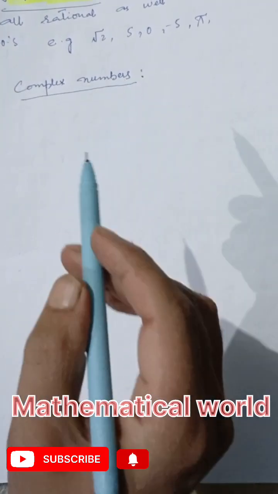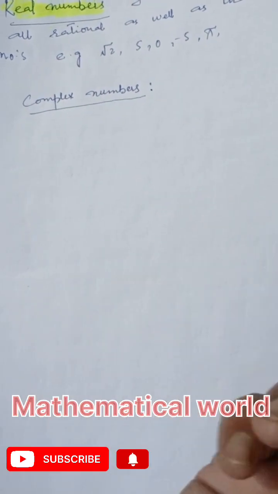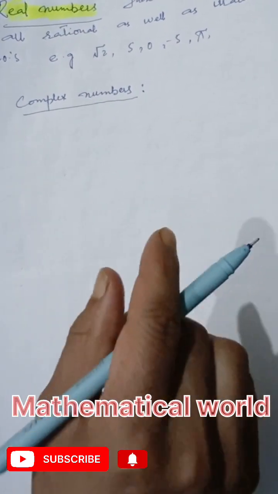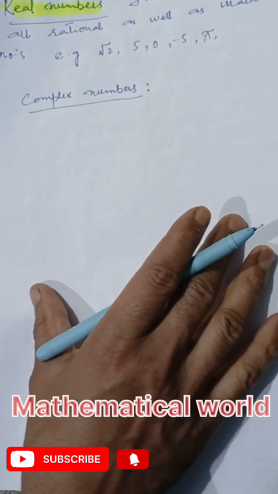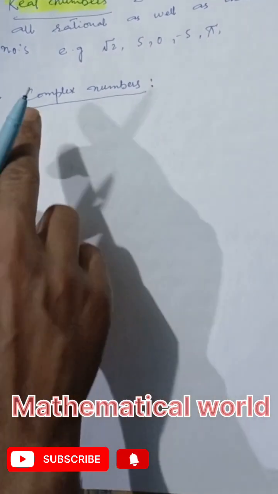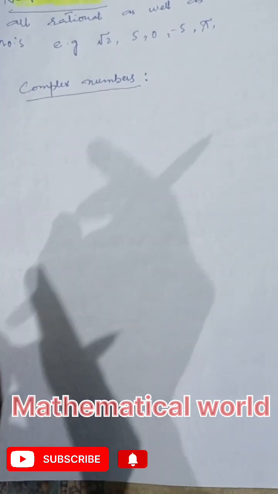For example, the real number is 0, that means nothing. 1 is the number, that means 1. 2 is the number, that means 2. But -1 is the number, that is imagination. On that very type, we will explain complex numbers.